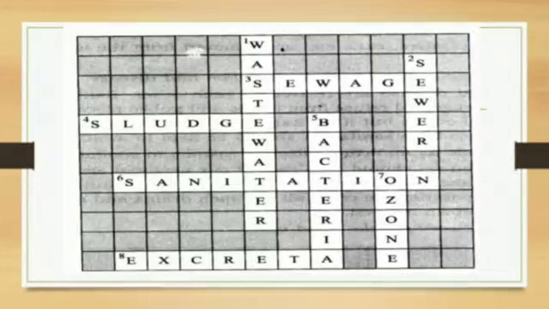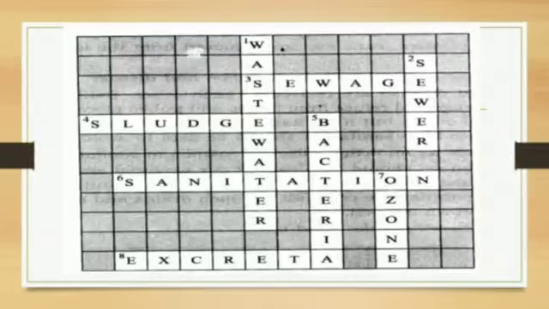A word related to hygiene means sanitation. So you will write here SANITATION. Then 8 across, waste matter discharged from human body, that is excreta, EXCRETA.